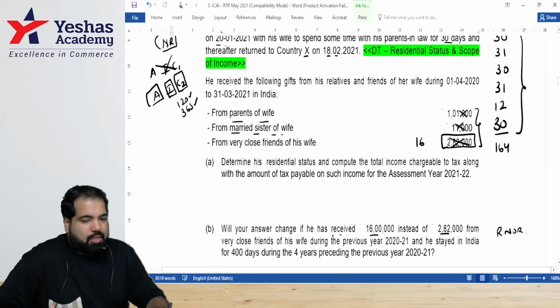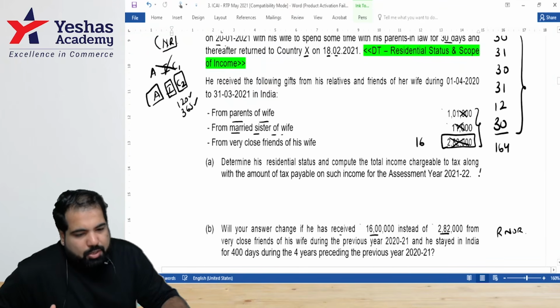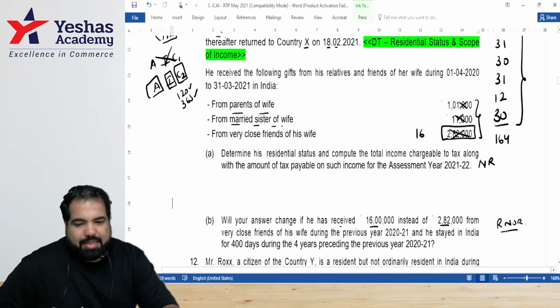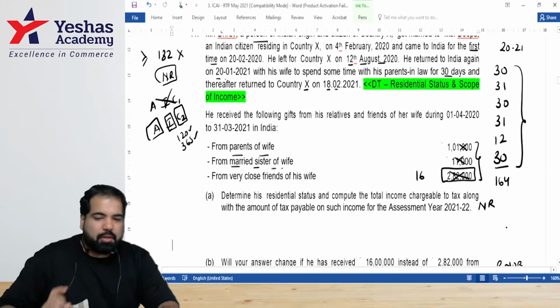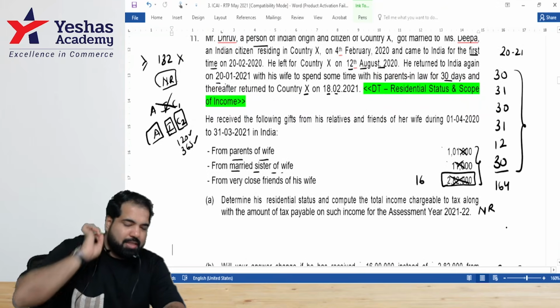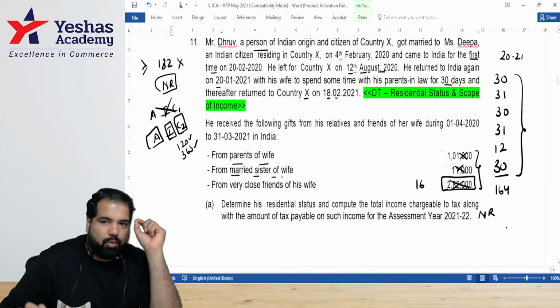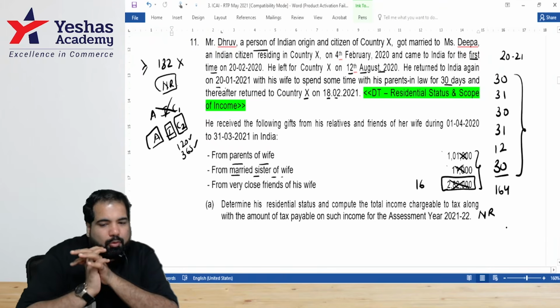Are we okay? So will your answer change? Yes. In this case, it was NR. This is RNOR. This is an RTP, so they don't give you marks. But guys, let's see how we will present this in the exam. You will write question number 11A, and think about how you will present this.